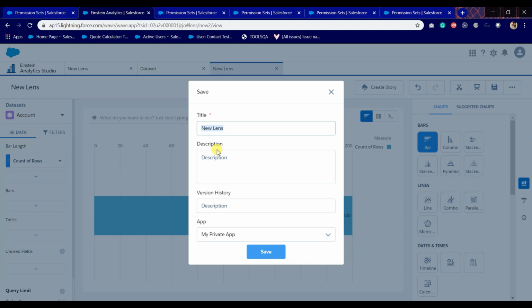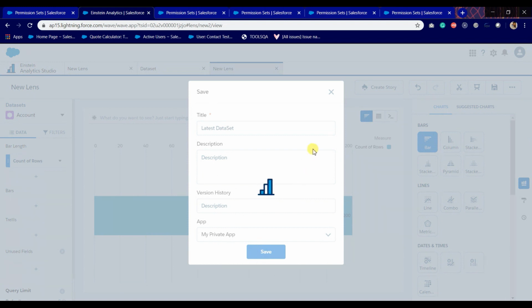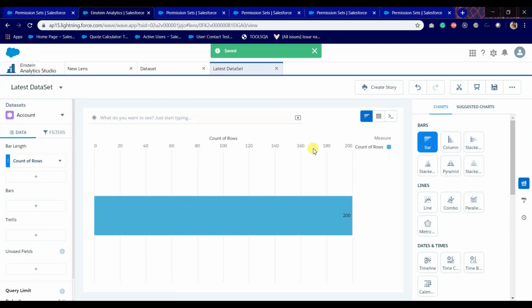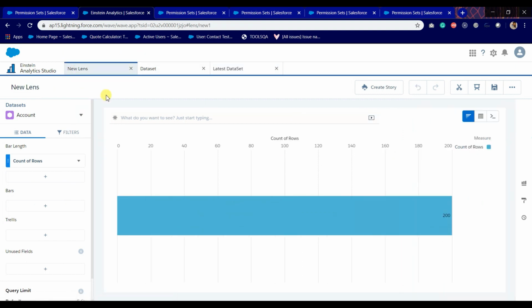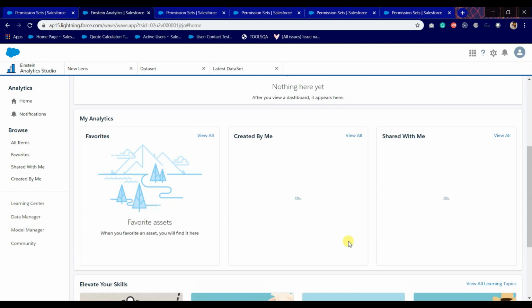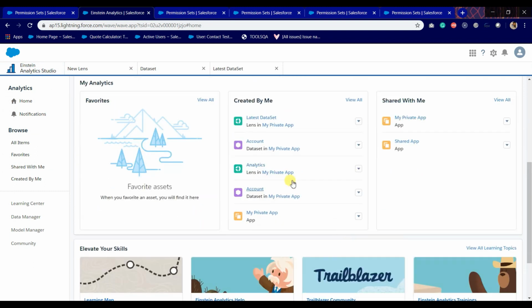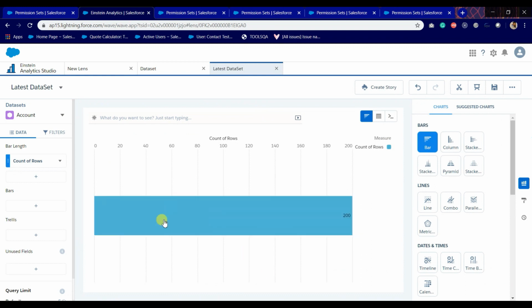Enter any name here, and you can type any description here as well. By clicking on save button, it will save your chart. Yeah, here it is. I chose bar, so it is showing me bar. You can find all these charts here which you have created, and the latest dataset which I have created recently. By clicking on this, you can find your chart here.